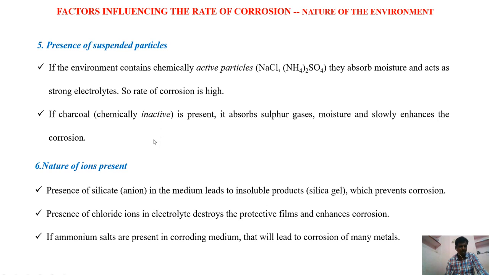Next, nature of the ions present. The presence of chloride ions in the electrolyte destroys the protective layer. So we are using some polymer materials as coatings on the surface of the metal to protect the metal from the atmosphere. If that atmosphere has some ions, then those ions destroy the protective layer, and now the fresh metal is exposed to the atmosphere. In this situation, corrosion will become more.